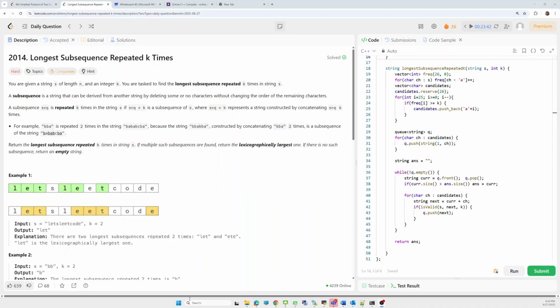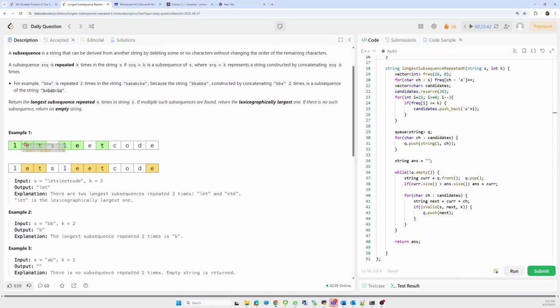Let's see one example: "let's lead code". This is the string. In this string, "let" is one subsequence, and there is a second "let". There is one more sequence, "ete" and "ete". But out of those subsequences we have to return the lexicographically largest one, so we'll return "let".